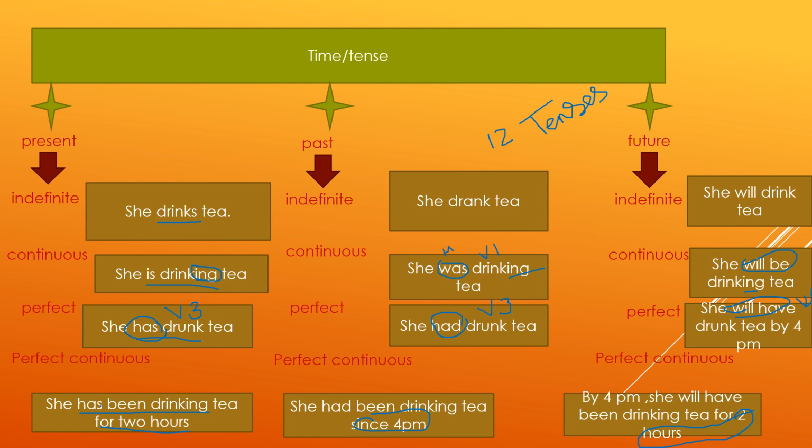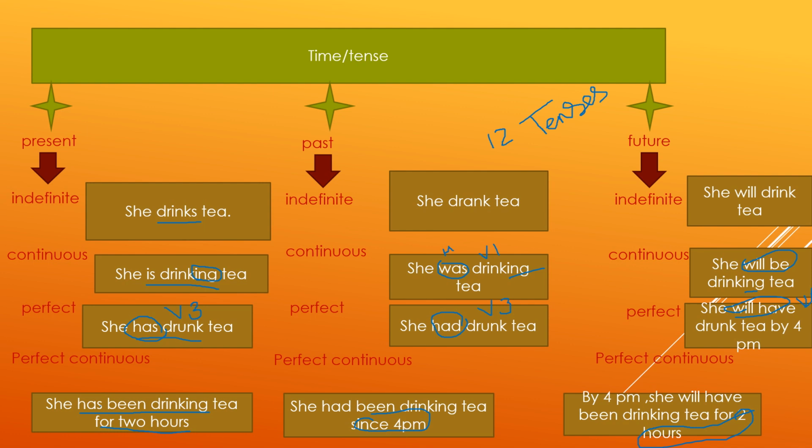Whereas in present perfect tense we used helping verb has and the third form of verb. Drink is the first form of verb and its third form is drunk. In past perfect tense we used helping verb had and third form of verb drunk. In future perfect tense we used helping verb will have and third form of verb drunk.